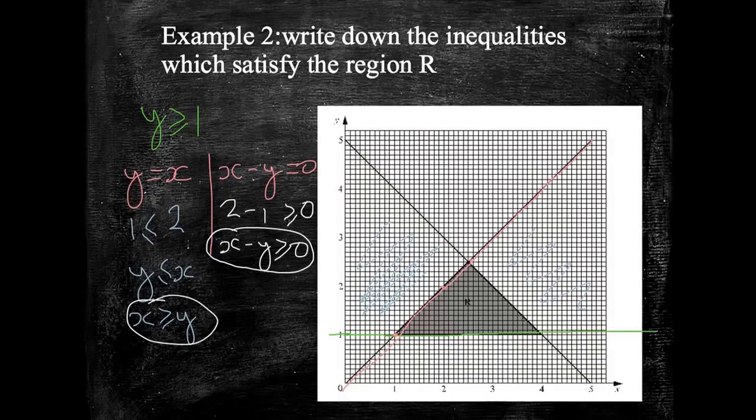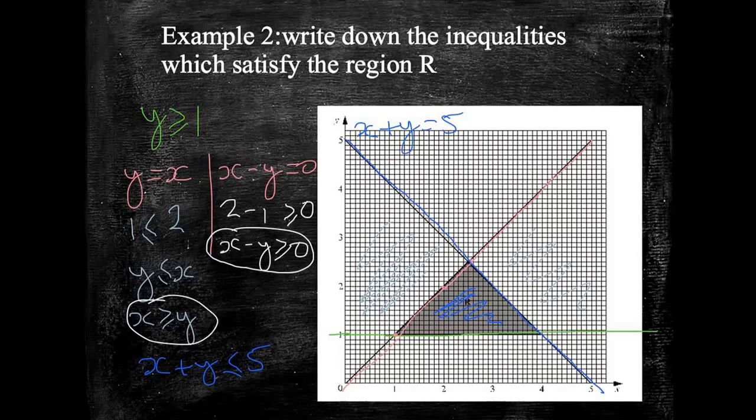The last one, again, let's colour that in a slightly different colour so we can see it. Let's do it in dark blue. So here it is. Here's my final line. We can see it crosses at 5 and 5. This is the line x plus y equals 5. Now, what we're interested in, all the values that are less than this. So I get this area here covered then. So x plus y is less than 5. So my third inequality is x plus y is less than or equal to 5. And again, it looks like a solid line, so I'm using the less than or equal to signs.